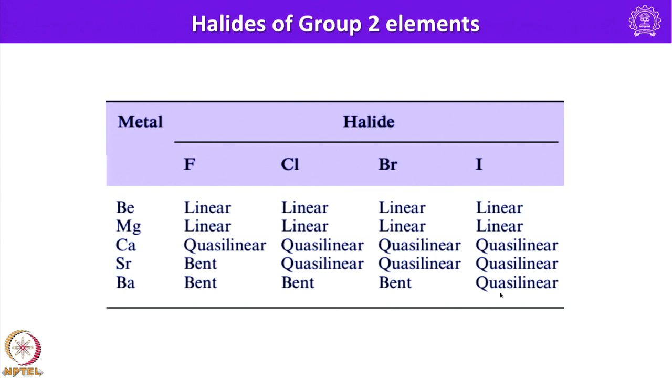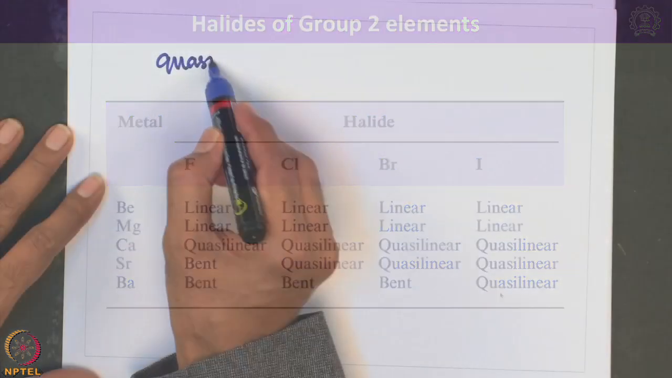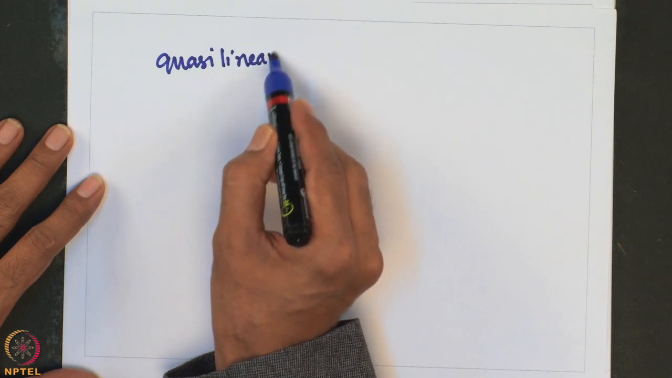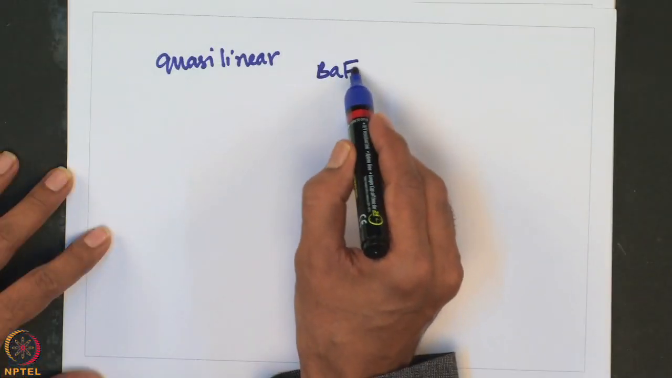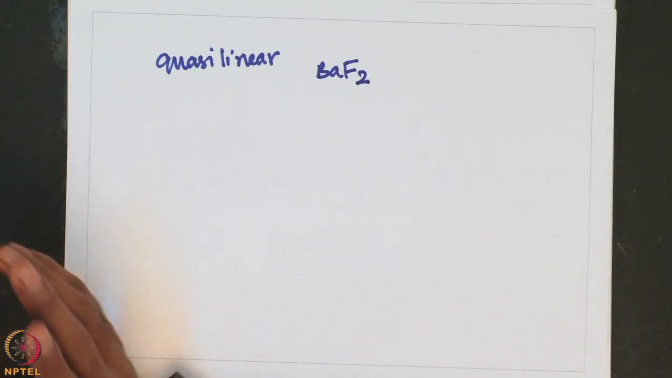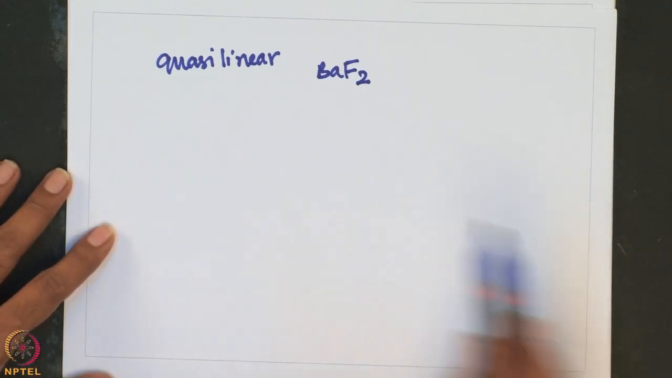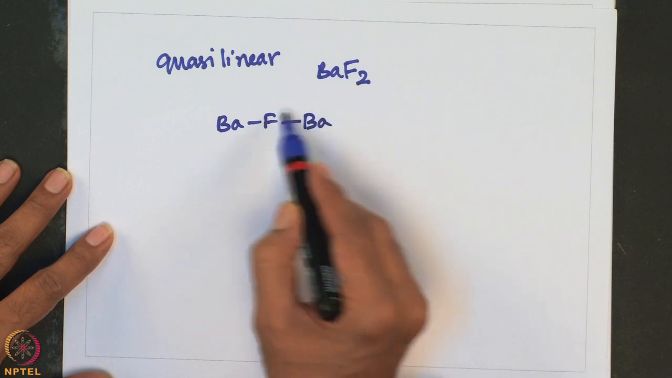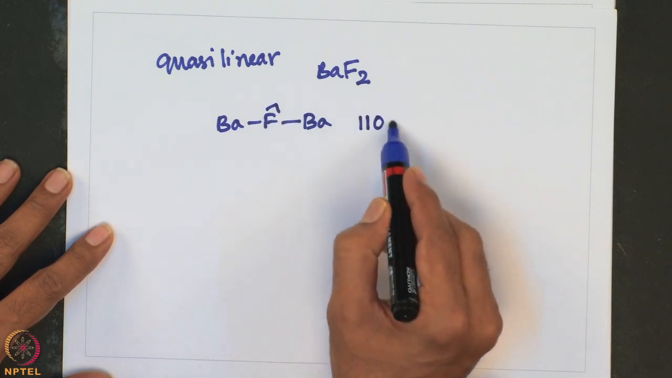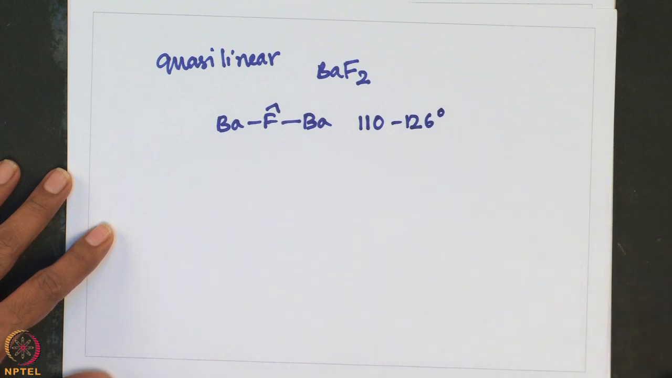And what is quasi-linear? The term quasi-linear refers to a species for which the calculated energy difference between linear and bent structure is less than 4 kilojoules per mole. The most bent of the dihalides is barium fluoride. Okay. It has a bond angle in the range of 110 to, so in case of barium, so what we are talking about is this one. This angle is in the range of 110 to 126 degree. Okay.